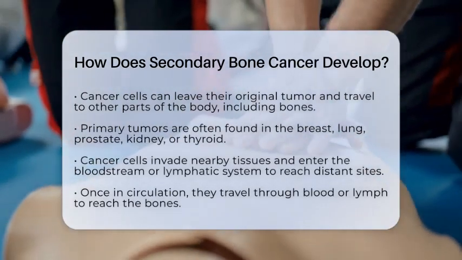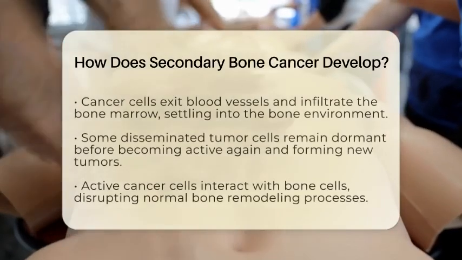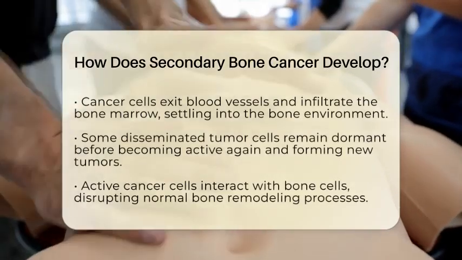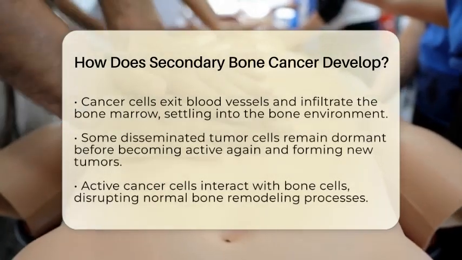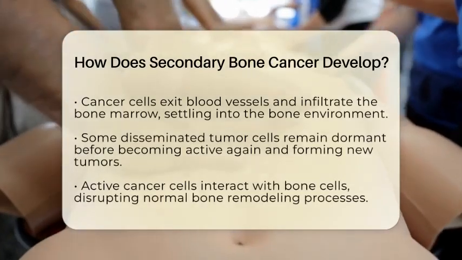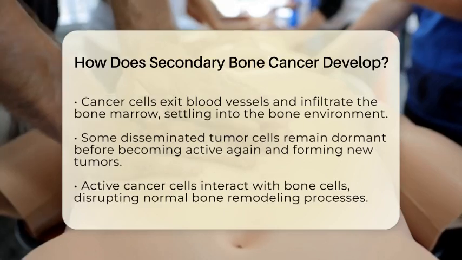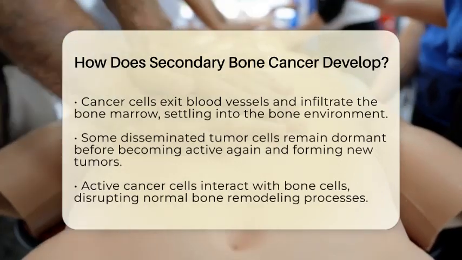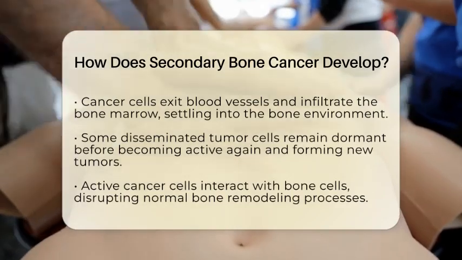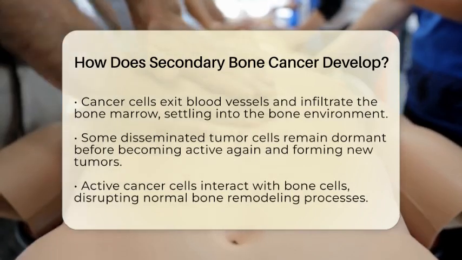When they arrive, they exit the blood vessels and infiltrate the bone marrow, which is the soft tissue inside bones where blood cells are made. These cancer cells settle into the bone environment, which is normally occupied by cells that produce and break down bone tissue. Sometimes, these disseminated tumor cells stay dormant for a period, meaning they do not grow or cause symptoms. But eventually, they can become active again, start dividing, and form new tumors within the bone.